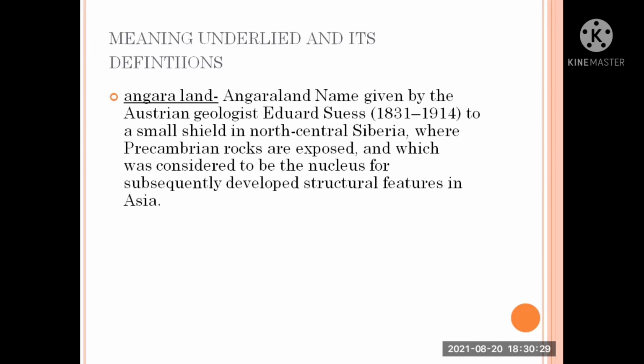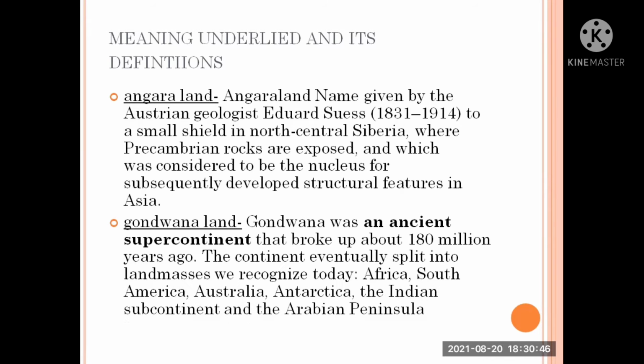His span was to a small shield in north central Siberia where Precambrian rocks were exposed and which was considered to be the nucleus for subsequently developed structural features in Asia. And Gondwanaland. Gondwanaland was an ancient supercontinent that broke up about 180 million years ago.